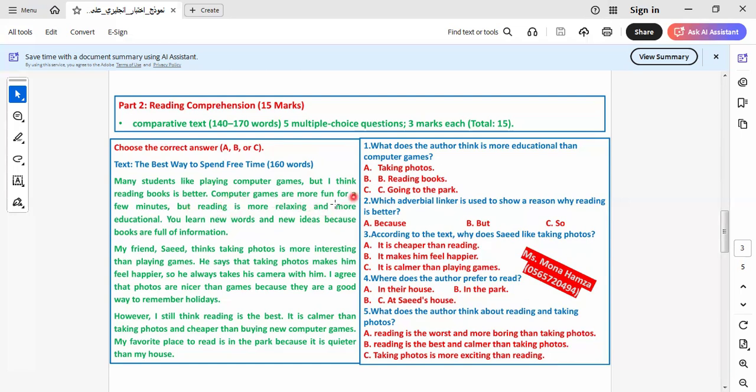Computer games are more fun for a few minutes, but reading is more relaxing and more educational. I think most doctors advise people that if you want to sleep, read a book. When we read a book, we relax, then we sleep without thinking. I talk about myself: I read a book before I sleep, and I fall asleep when I read the book. So this is a way that helps us to sleep, as watching TV also does.